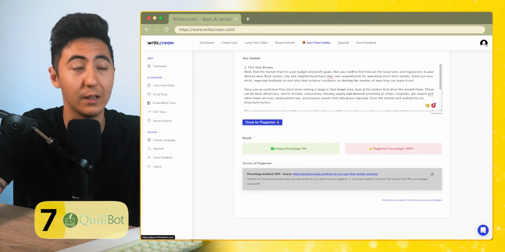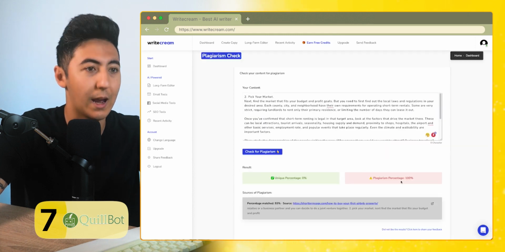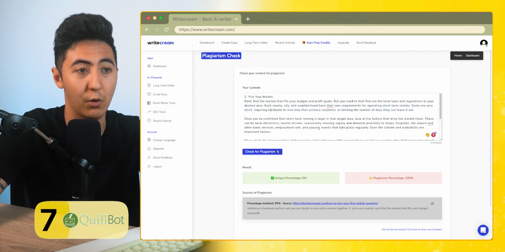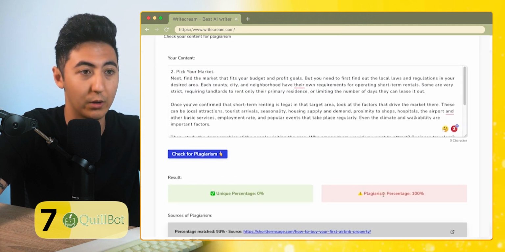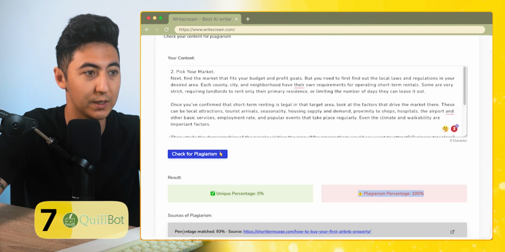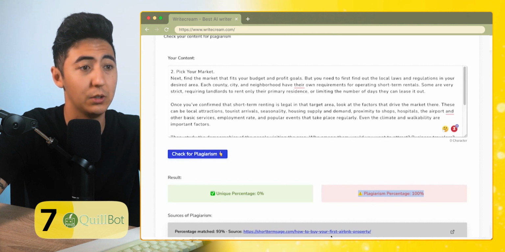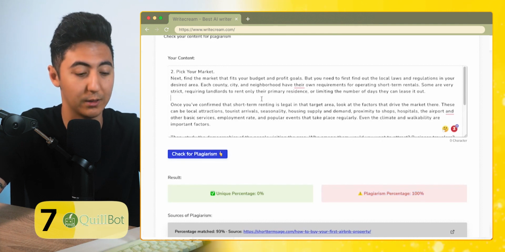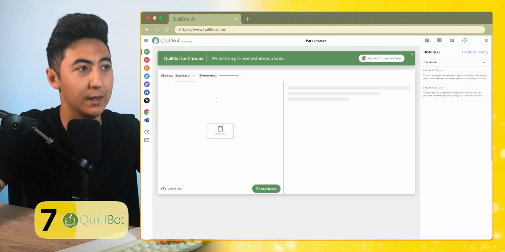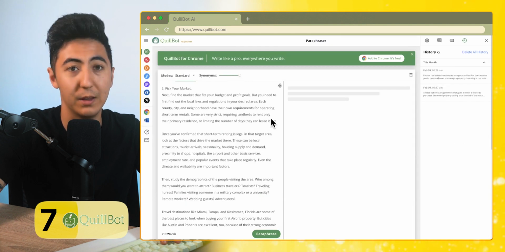This is also one of the AI tools that we're going to be talking about later, Rightcream. As you can see here, if I use this text that I got from my own blog, it says that it would be 100% plagiarized and that it sources a 93% match to the exact blog post where this content is coming from. What's nice about Quillbot is I can take this blog post that is from mine